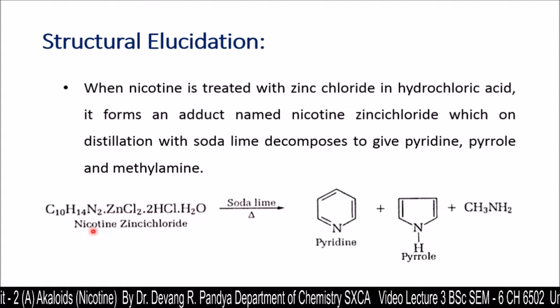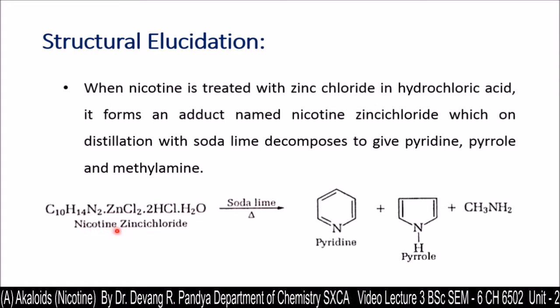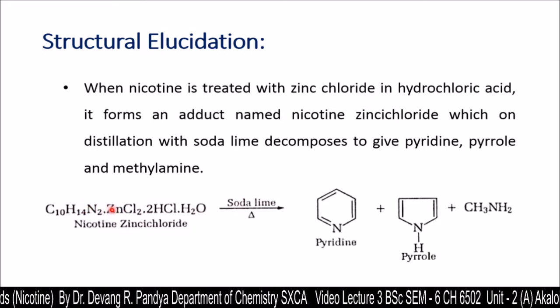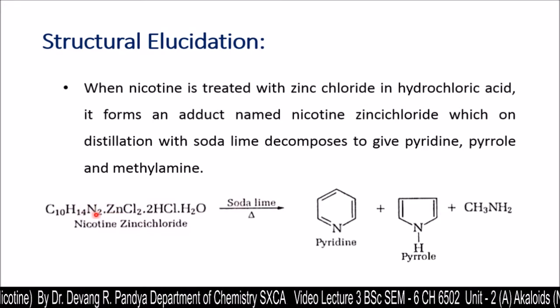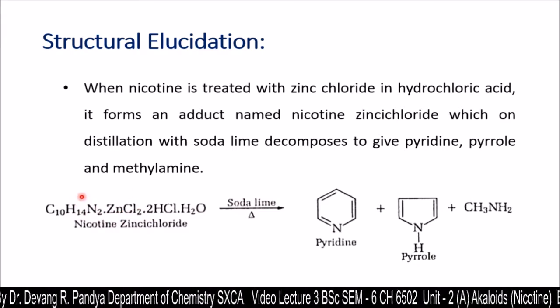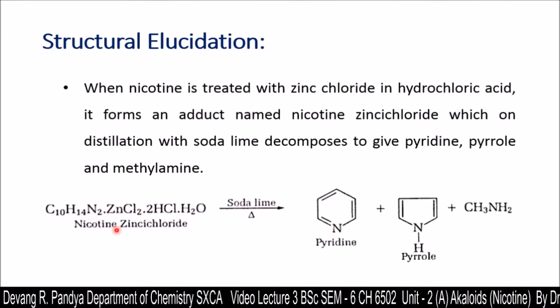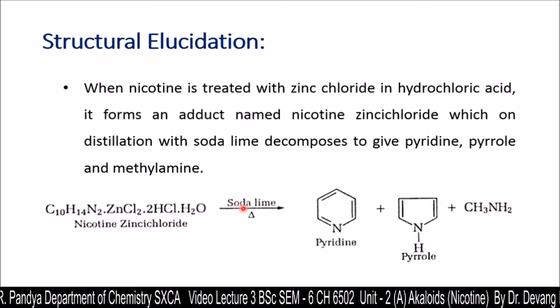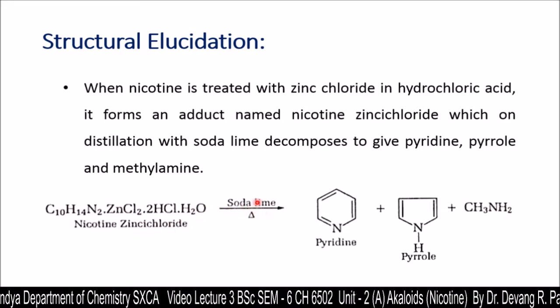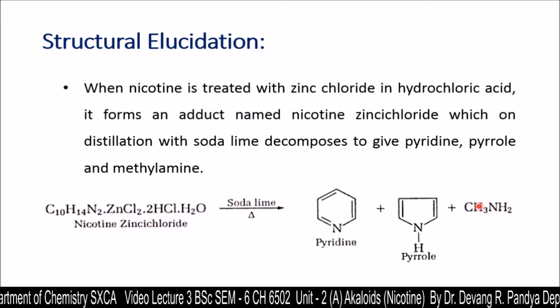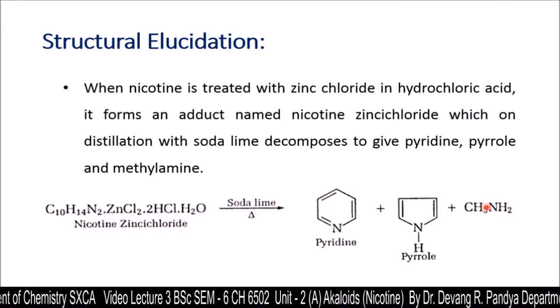This is nicotine zinc chloride, formed by the treatment of nicotine with zinc chloride in hydrochloric acid. It forms this adduct. The name of the adduct is nicotine zinc chloride, and on distillation with soda lime, it decomposes to pyridine, pyrrole and methylamine.